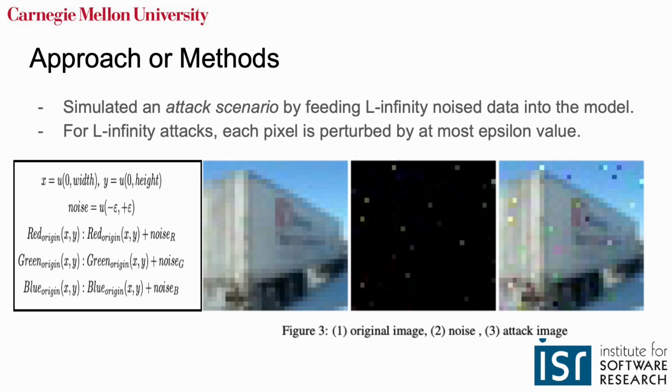Basically, we generated a noise matrix based on the L infinity norm. The pixels of noise were randomly selected by using a uniform distribution according to the epsilon value for each RGB channel, as shown in the formula on the left figure. And then, by combining the original image with the noise, we generated an attacked image so as to feed it into a model. For example, in the noise image, you can see about 16 pixels were perturbed.